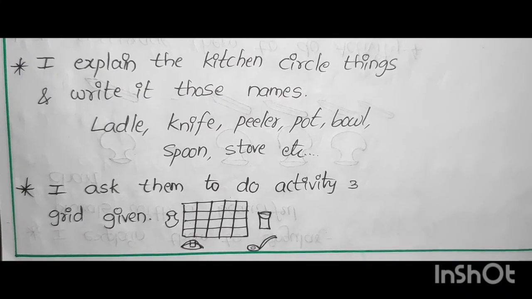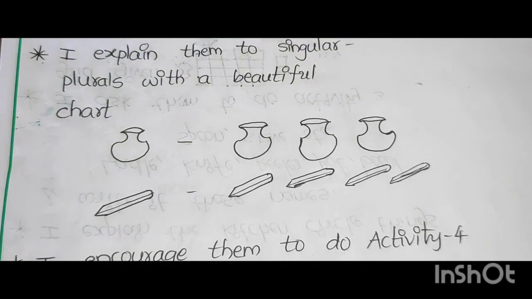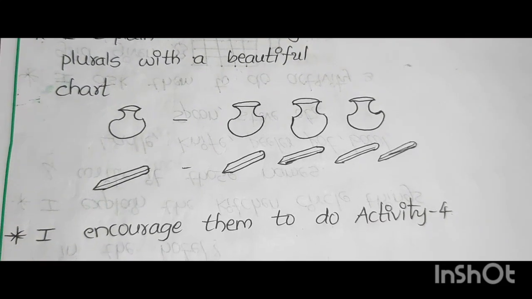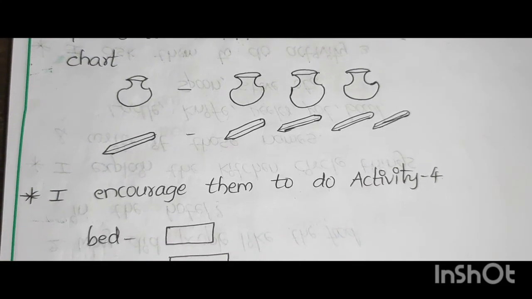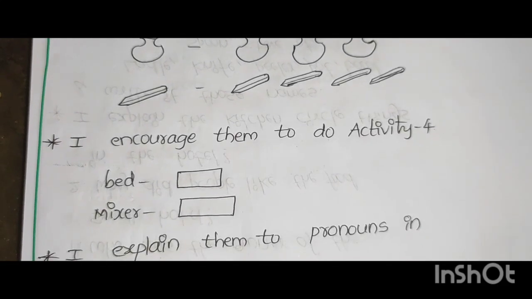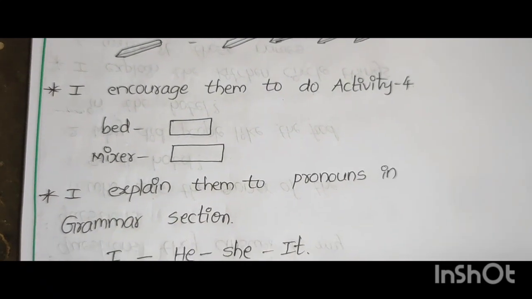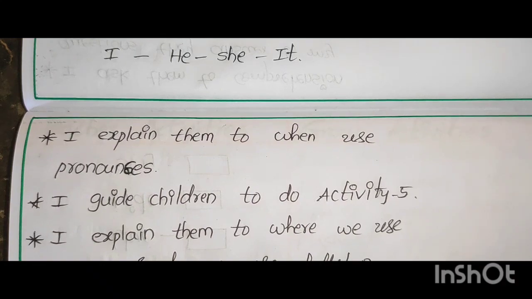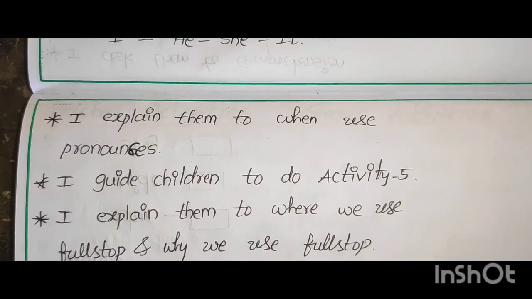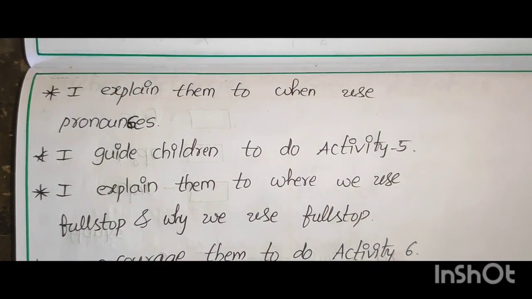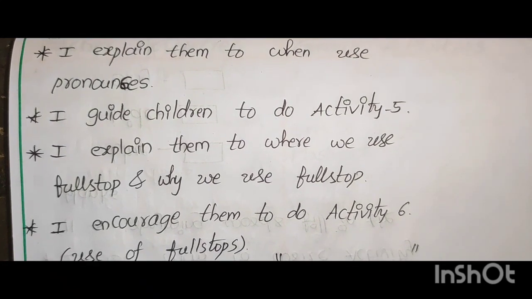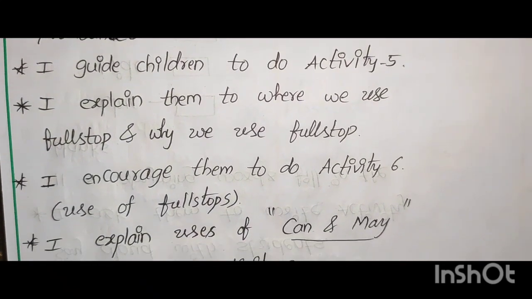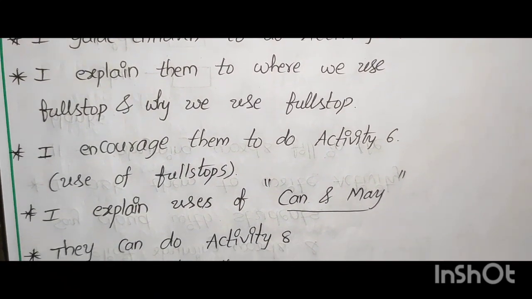I ask them to do activity 3 grid. I explain singular plural with a beautiful chart: pot, pots, pen, pens, pencil, pencils. I encourage them to do activity 4: bed, beds, mixer, mixers. I explain pronouns in the grammar section. I explain when to use pronouns. I guide children to do activity 5. I explain where we use full stop and why we use full stop. I encourage them to do activity 6.